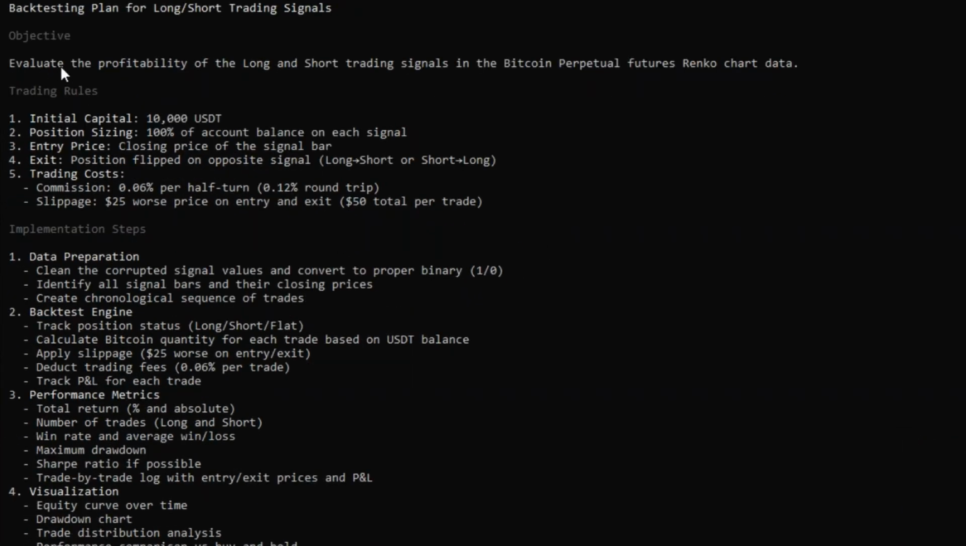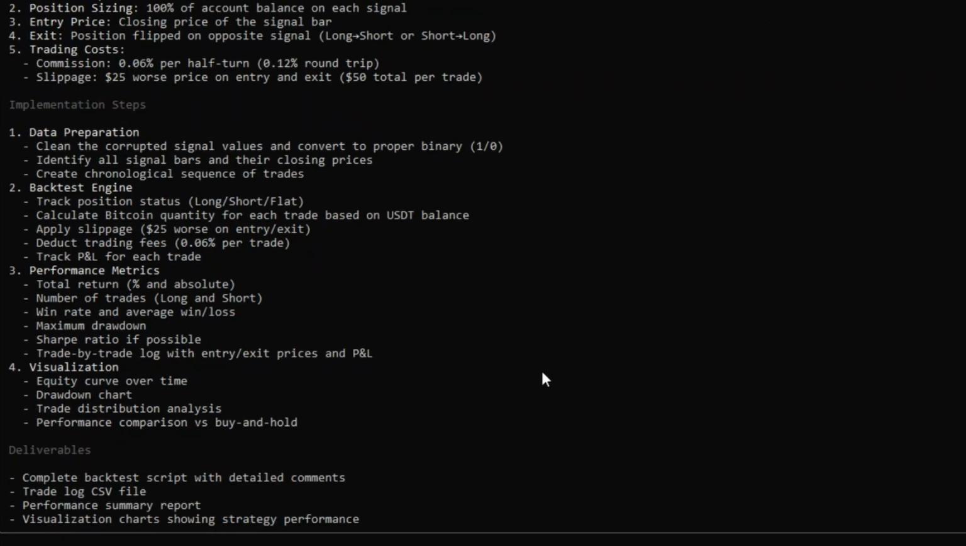The objective, it says, is to evaluate the profitability of the long and short trading signals on the Renko chart. Initial capital 10,000 US dollars. Position size 100% of account balance on each signal. The closing price of the signal bars is the entry price. Exit: position flipped on opposite signal, long to short or short to long. Trading cost, as I said, 0.06% per half turn, so a round trip would be 0.12%. Slippage, $25 worse price on entry and exit, so in total $50 per trade. Correct. So what are the actual steps it wants to do now?